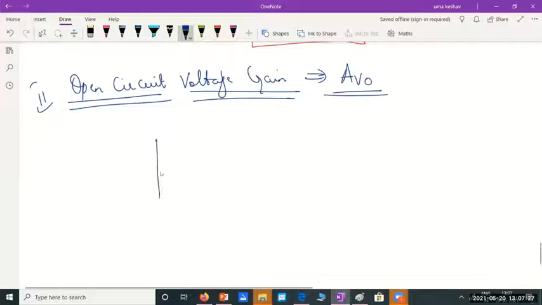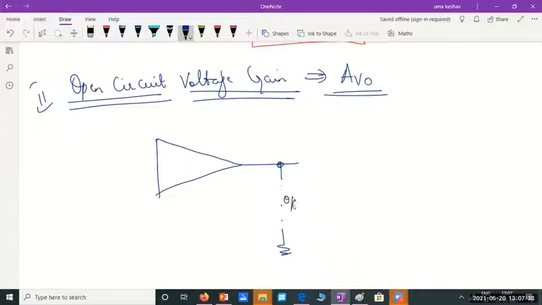It is the voltage gain when the output load is removed. I am going to remove the load. I will open circuit or make RL infinity. Whatever RL you had, you are going to make it infinity. Then whatever output voltage you get gives the open circuit voltage gain.